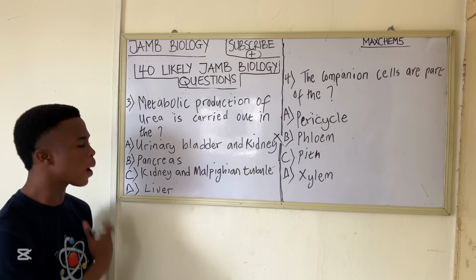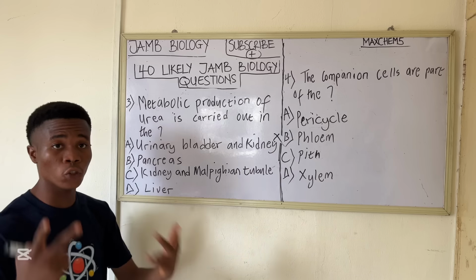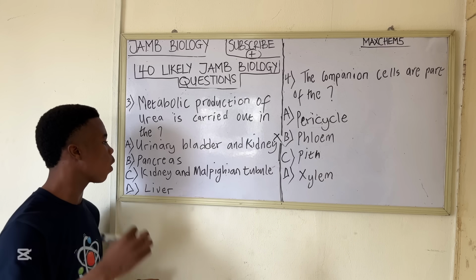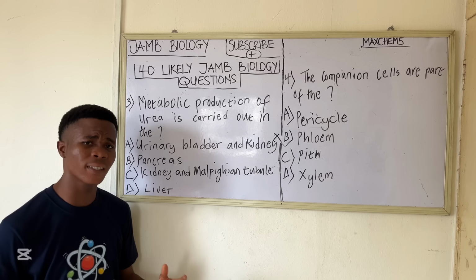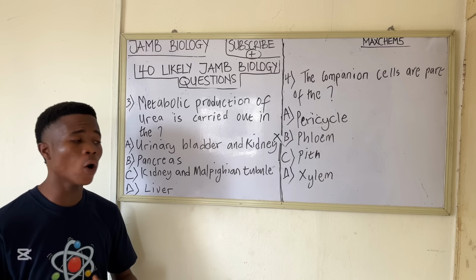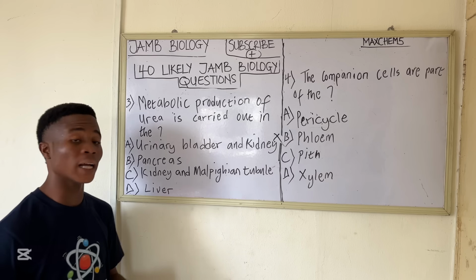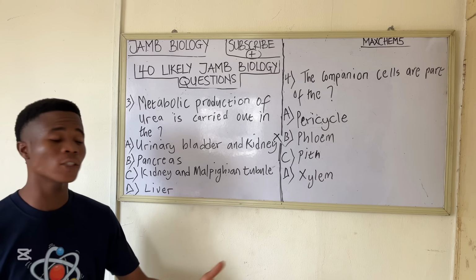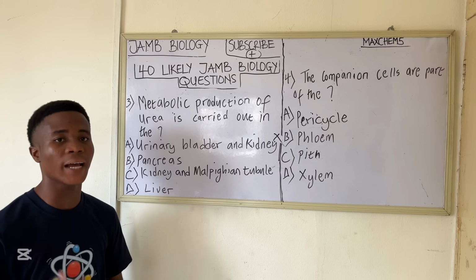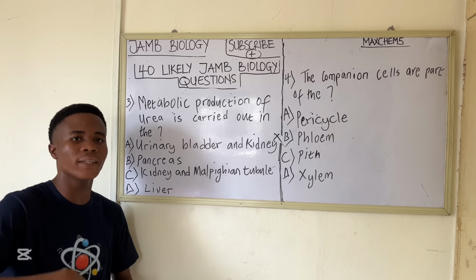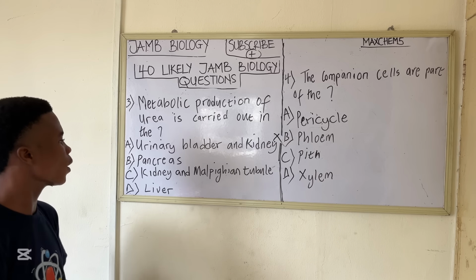Option B says pancreas. The pancreas has basically two functions, and the number one function of the pancreas is that it can secrete digestive enzymes. It's an organ in our body that secretes digestive enzymes like lipase, amylase, and so on. These digestive enzymes aid digestion in the body. They help us to digest the food substances that we take in.